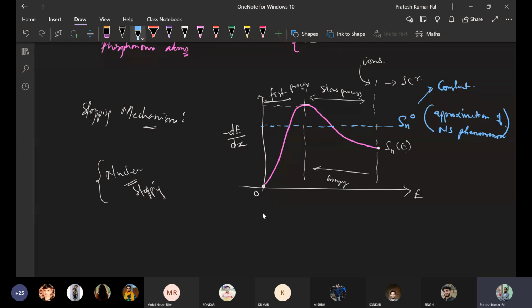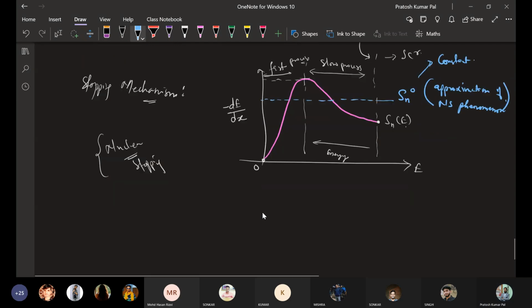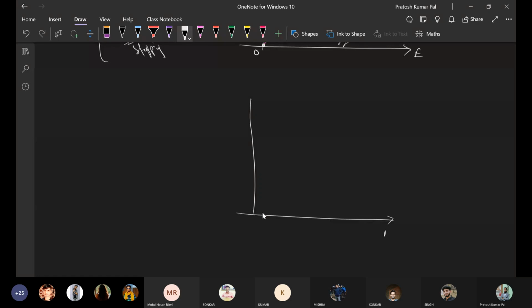Okay, then next we are having electronic stopping. In case of electronic stopping, the electronic stopping is given by this curve here.